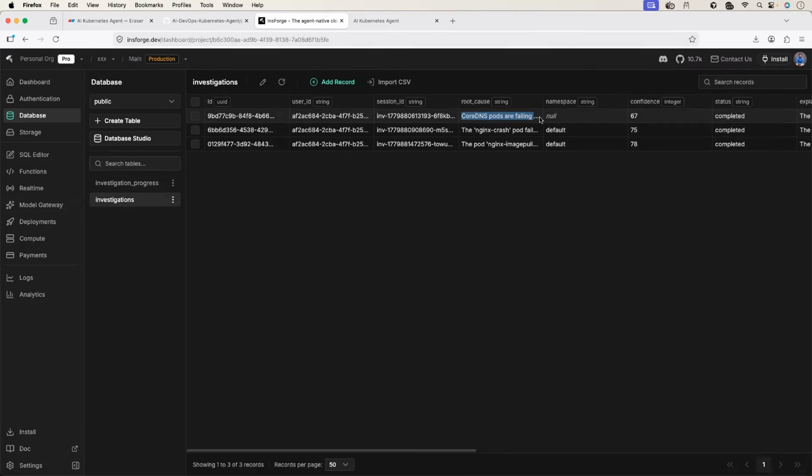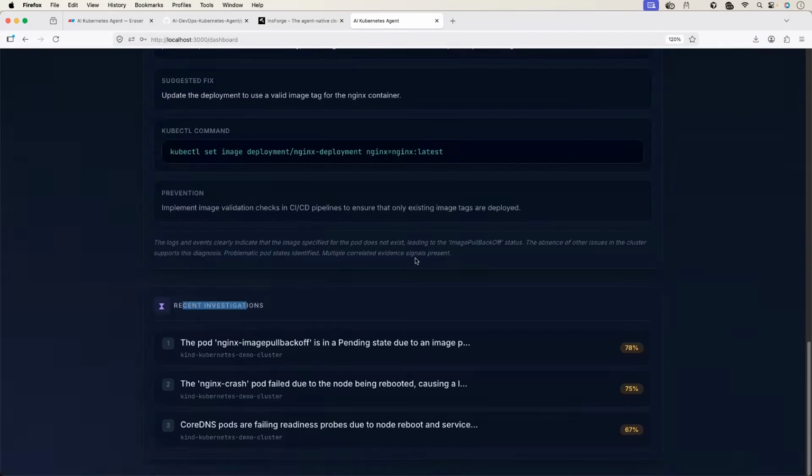First issue was because of CoreDNS. Second issue was because of nginx crash, the CrashLoopBackOff. And the recent one is because of nginx ImagePullBackOff. The same information is shown here.